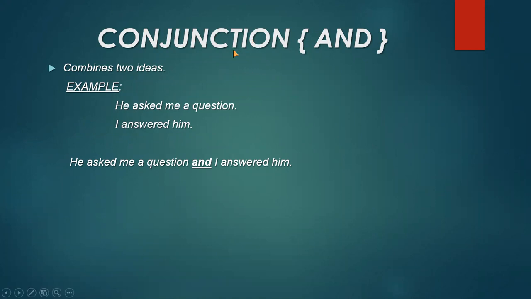Now we come to the next part of speech here. It is the reinforcement, that is the revision of parts of speech. We have already done prepositions. Now I'm coming to conjunction here. You should note, what is a conjunction? Conjunction is a word which is used to join two or more words or sentences.